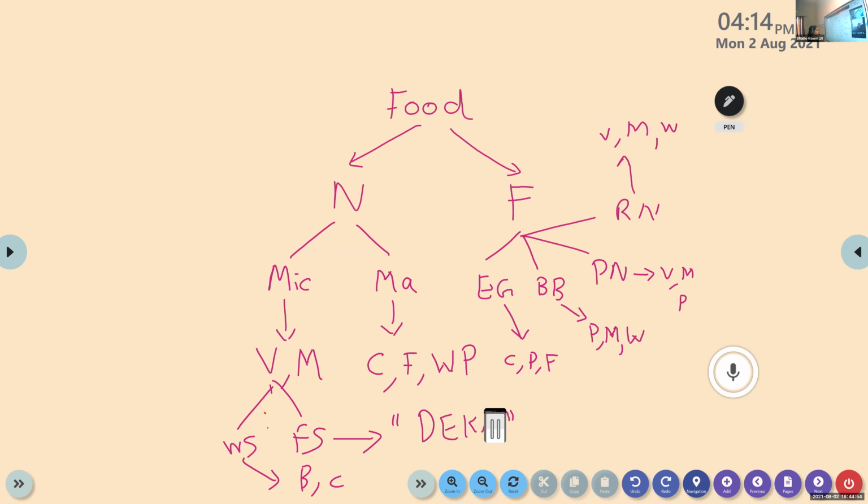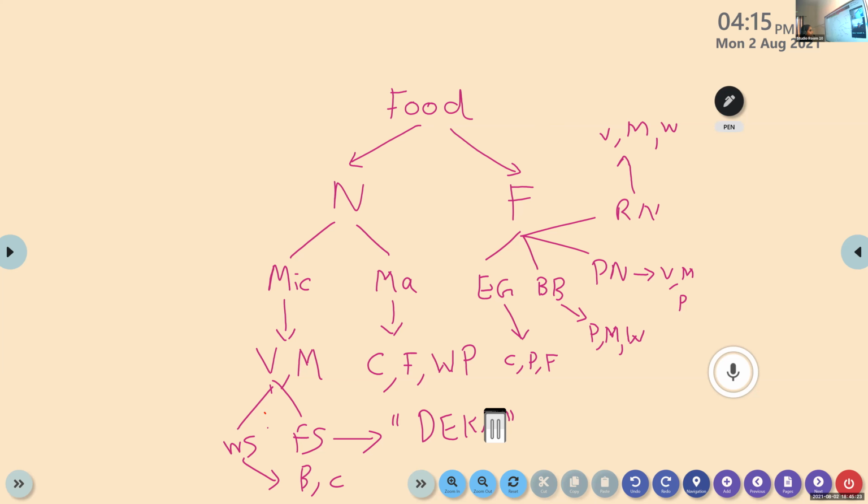Otherwise, you'll get confused. Vitamins and minerals. Another one. Again, two arrows under the vitamin: water soluble and fat soluble. Right, okay. Don't write these codes.